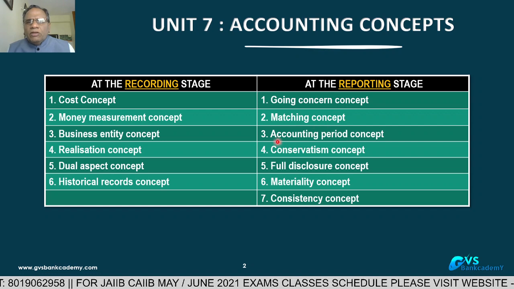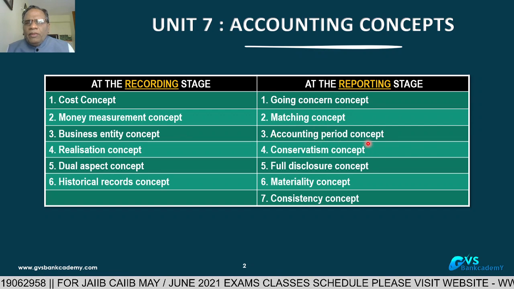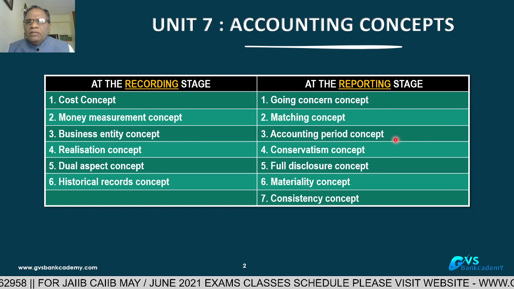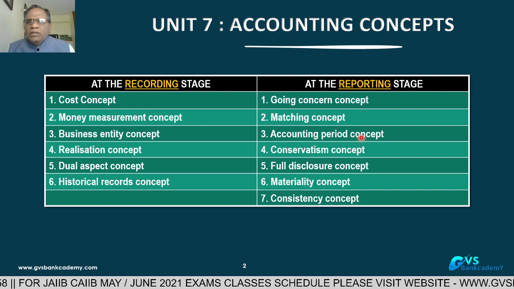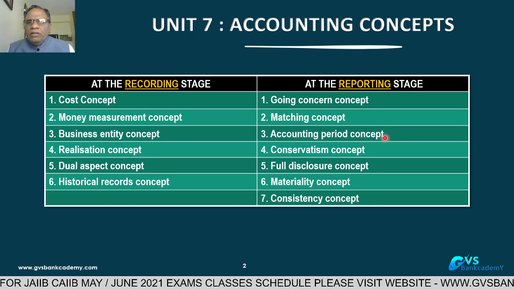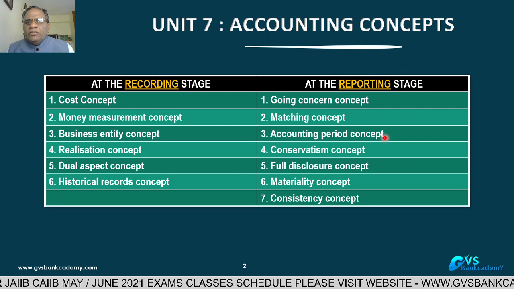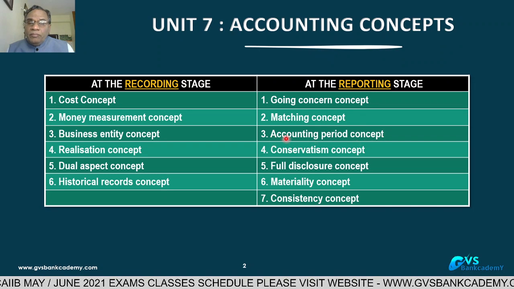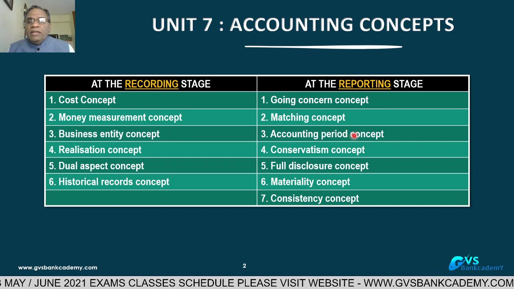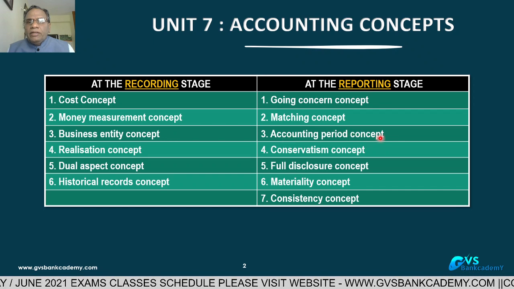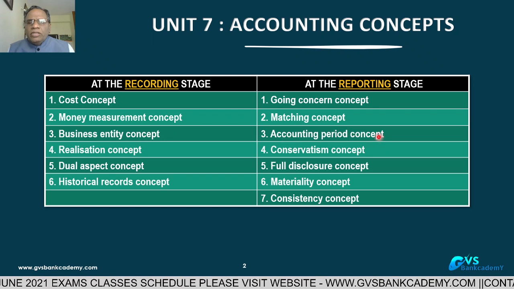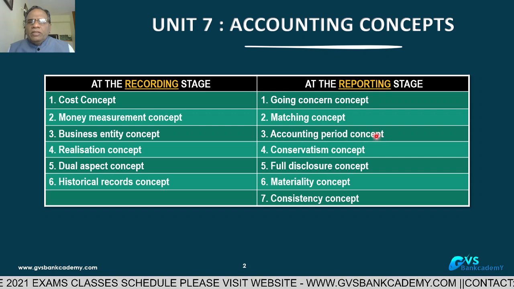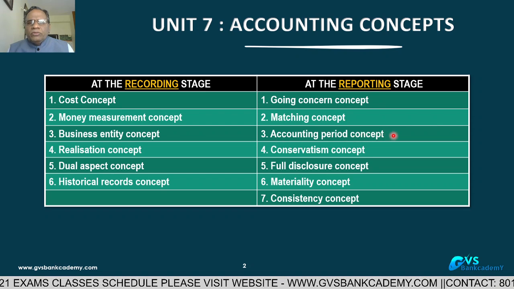Then the accounting period concept. As per Reserve Bank of India guidelines, all banks have to prepare the quarterly profit and finally the 31st March year-end accounts they have to declare. That is as per the RBI Banking Regulation Act, Section 29. Under Section 29, you have to publish the bank's balance sheet also.